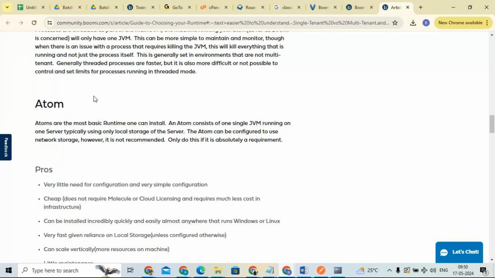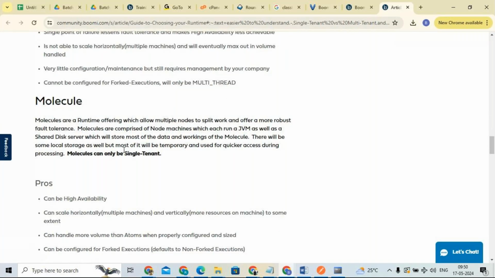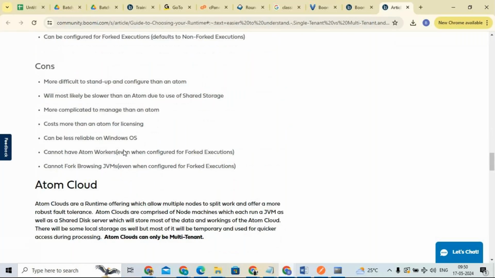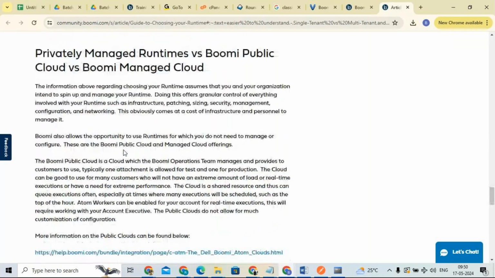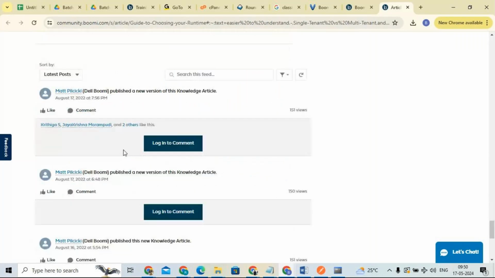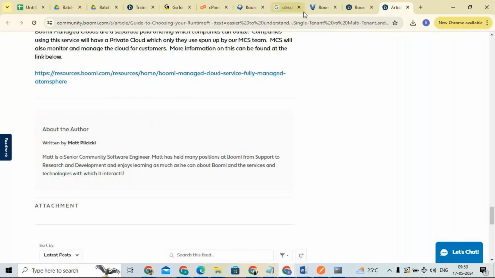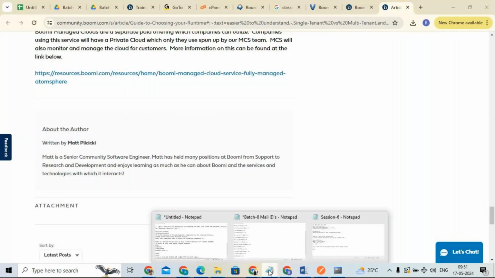I will explain how it is going to work, how we can execute the process, how it is going to listen to our instructions, and according to our instructions, how it is going to run our process. I will show you. I just want to show you this classification of runtime engines. They are classified into five types, but it is not showing. Okay, let it be.